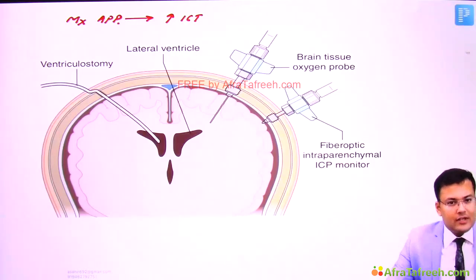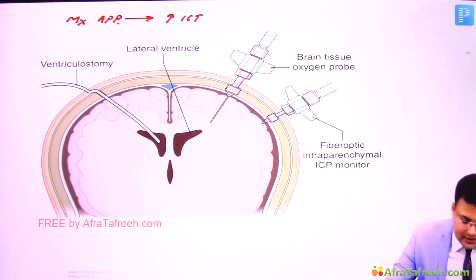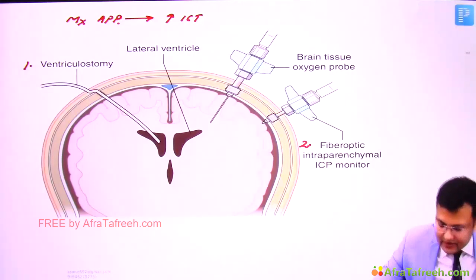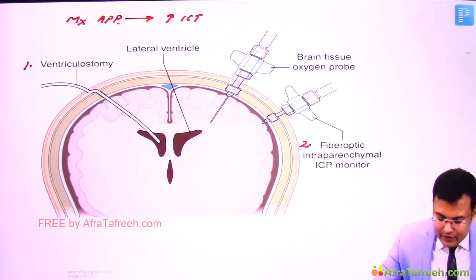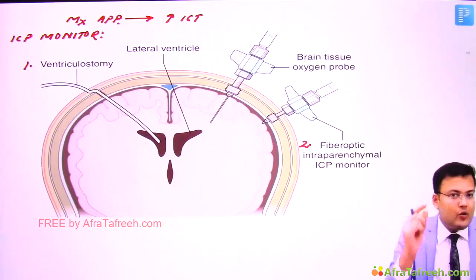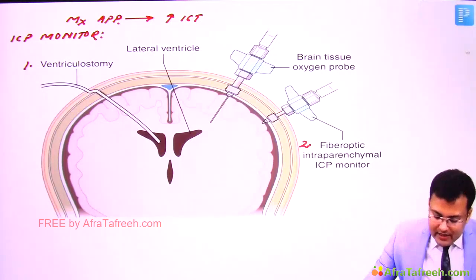First we are supposed to insert the ICP monitor, and what are the two options? Either we can go for ventriculostomy, where we insert the catheter in the lateral ventricle, or we can insert an intraparenchymal ICP monitor.